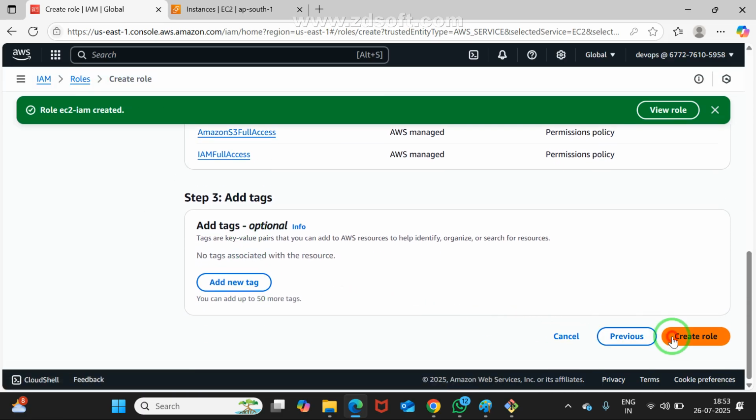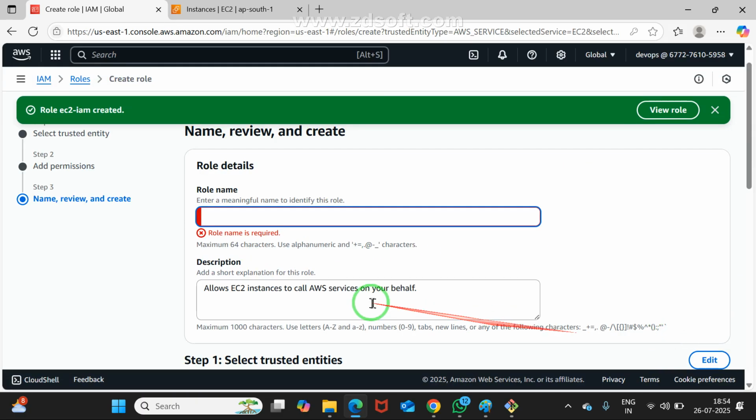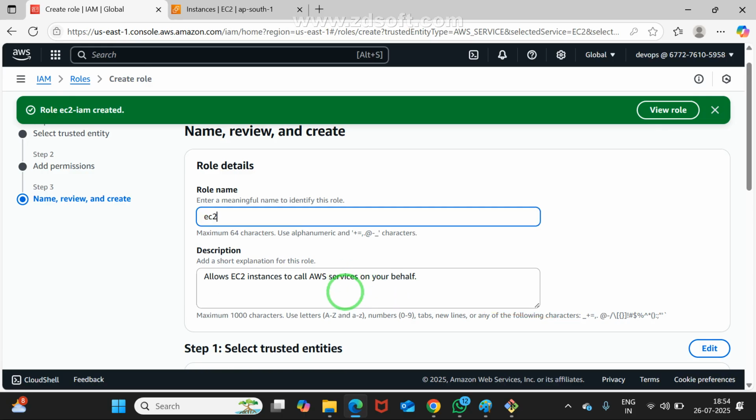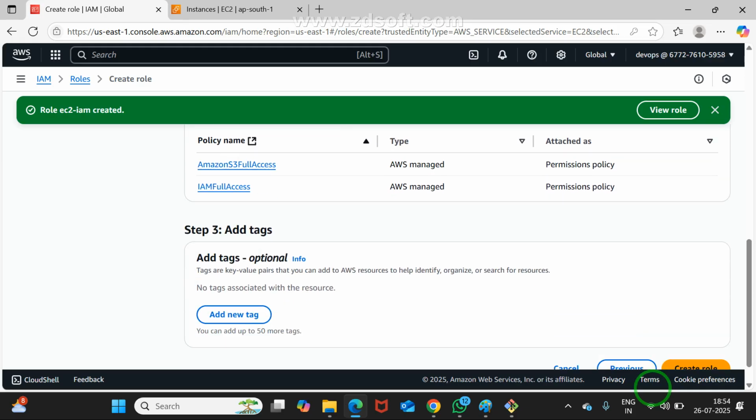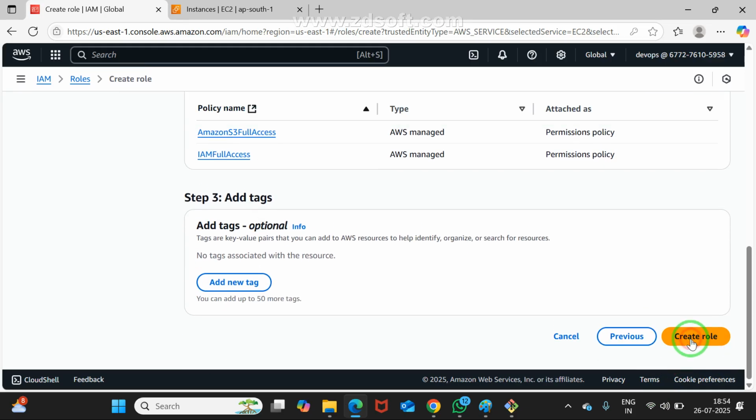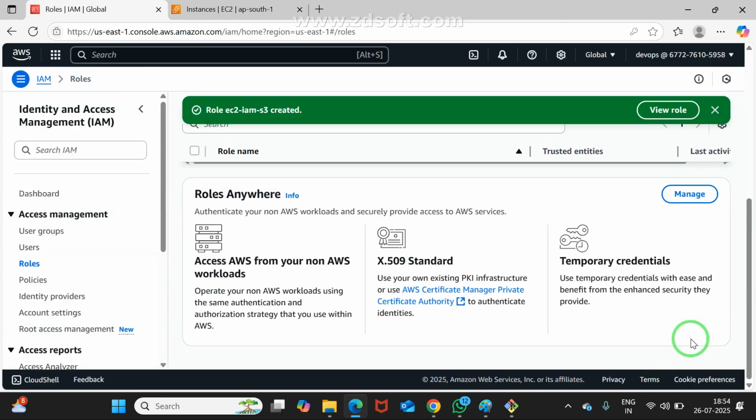Now good to go. Click on create role. Give the role name: EC2 IAM hyphen S3. That is good, right? A meaningful name. That's all. Now click on create role. AWS is very simple once you understand properly.